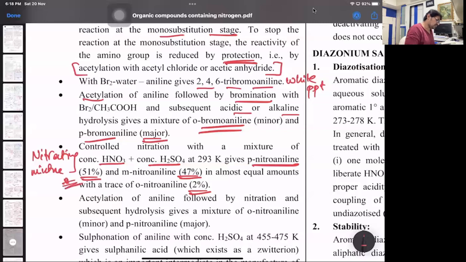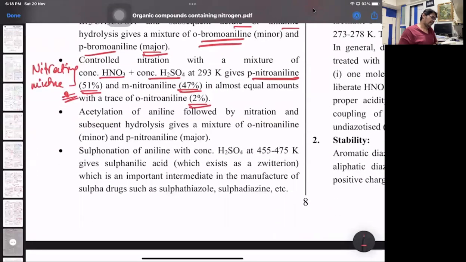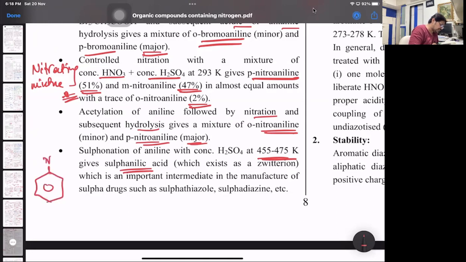That's important. Then acetylation of aniline followed by nitration and subsequent hydrolysis gives you ortho-nitroaniline minor, para-nitroaniline major. Last reaction, sulfonation with conc H2SO4, that's around 455 to 475 Kelvin, gives sulfanilic acid. Sulfanilic acid is benzene ring with NH2 and SO3H group. That's sulfanilic acid.